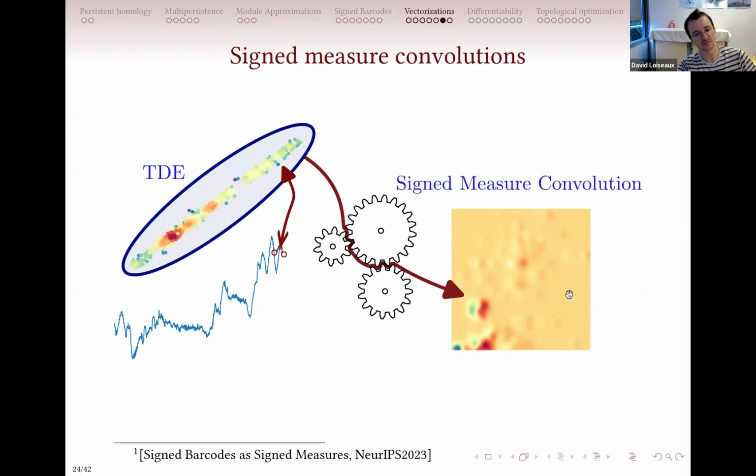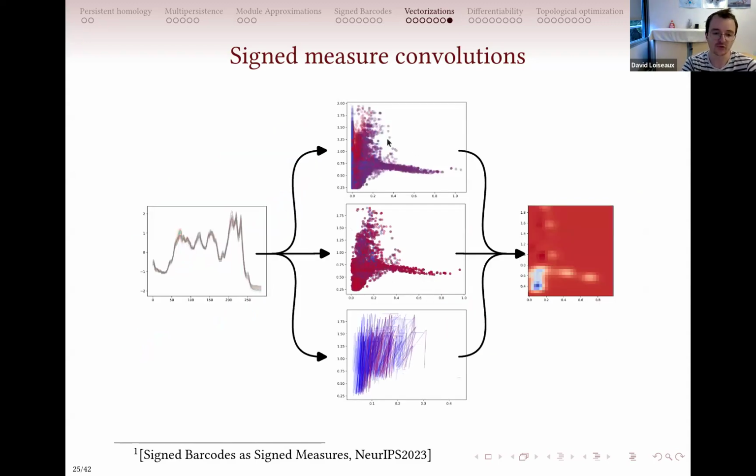And then you just convolve it to get a representation of your dataset using multi-parameter persistence. And of course, as you have different signed measures at your disposal, you can vectorize them in a bunch of different ways.